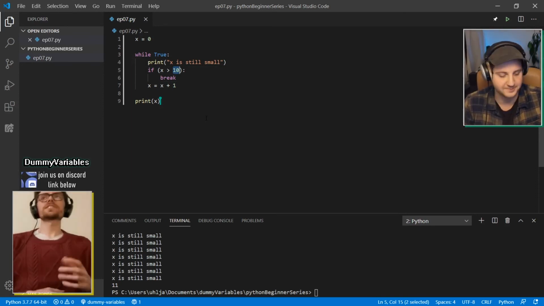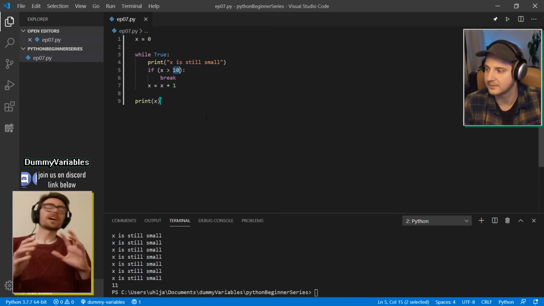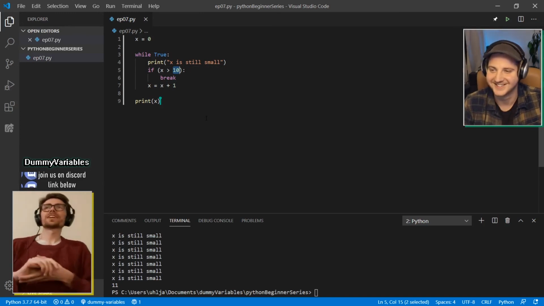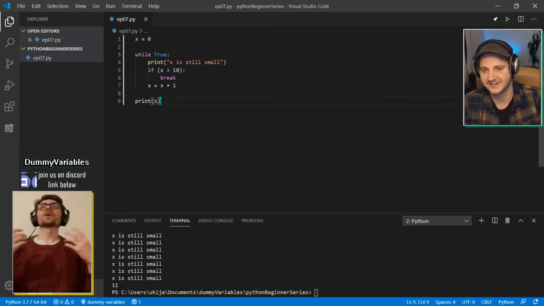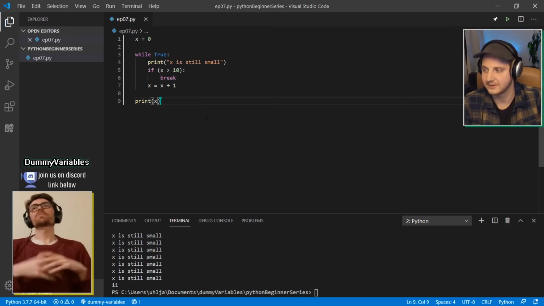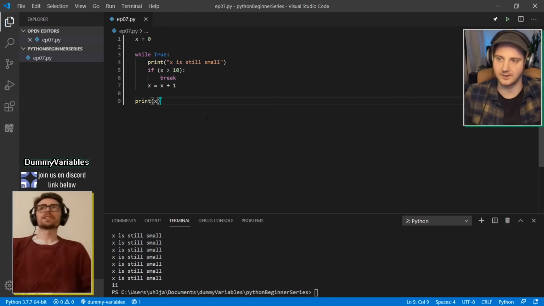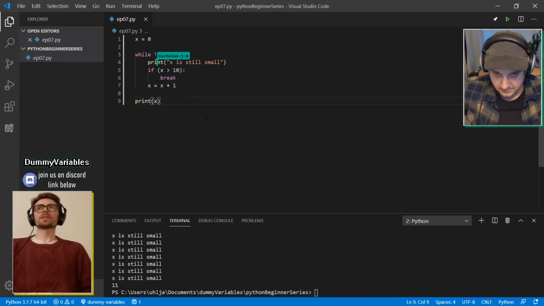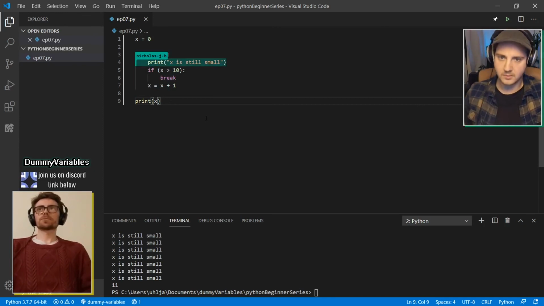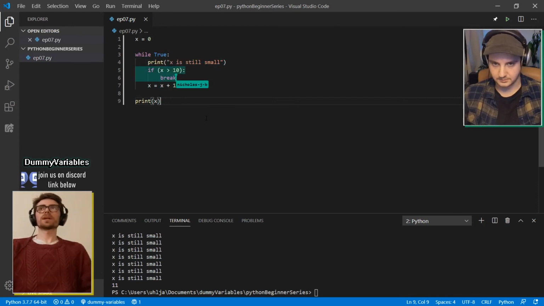That's true. We're testing whether x is greater than 10, and the first time that is true is when it gets to 11. So we get one loop where this is printed, but this line is not run because we're breaking in the middle.